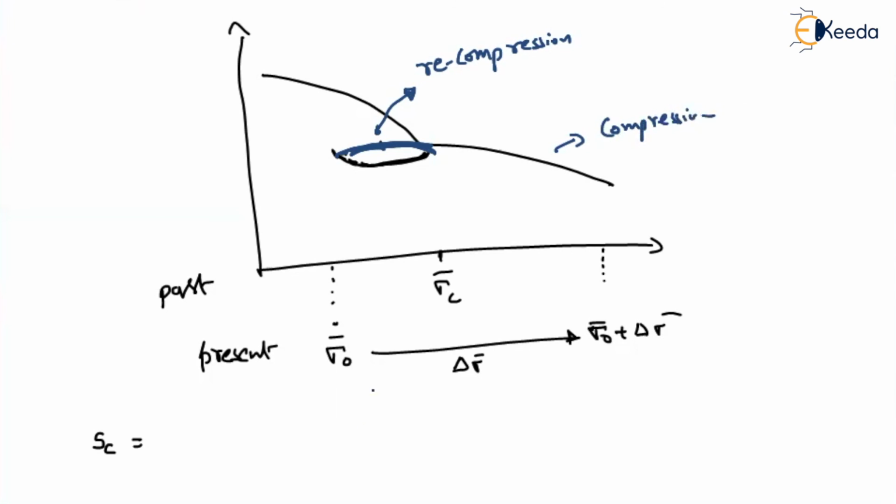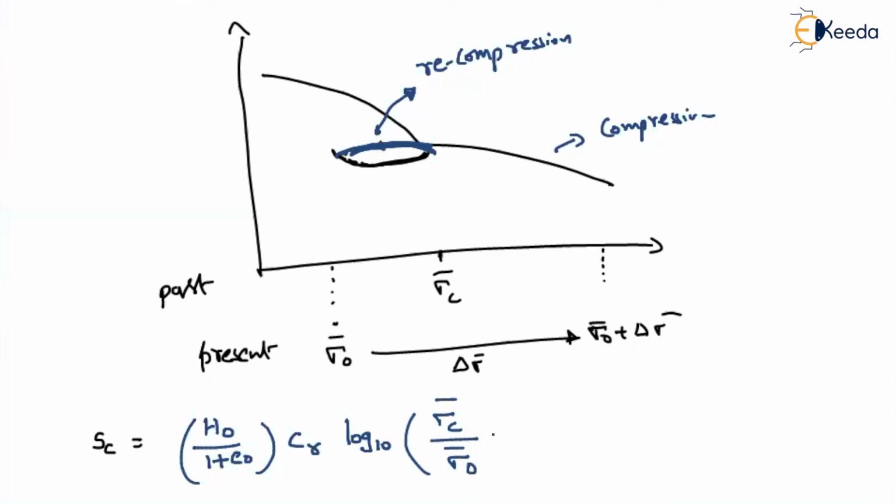So for recompression, in the portion sigma naught to sigma c, the settlement is total H naught divided by 1 plus e naught into the recompression index Cr into log 10 of the final value, sigma c dash divided by sigma naught dash.